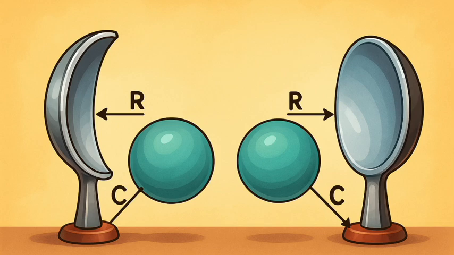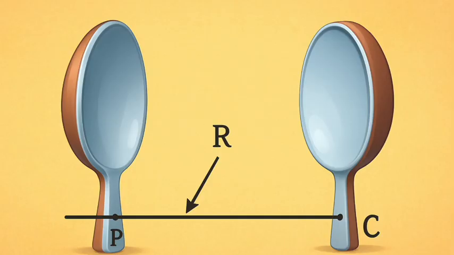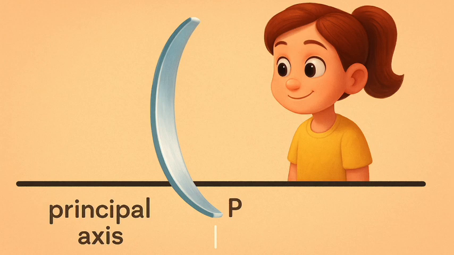The radius of the sphere of which the reflecting surface of a spherical mirror forms a part is called the radius of curvature of the mirror. It is represented by the letter R. You may note that the distance PC is equal to the radius of curvature. Imagine a straight line passing through the pole and the center of curvature of a spherical mirror. This line is called the principal axis. Remember that the principal axis is normal to the mirror at its pole.